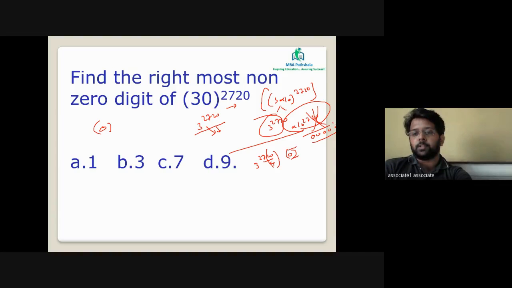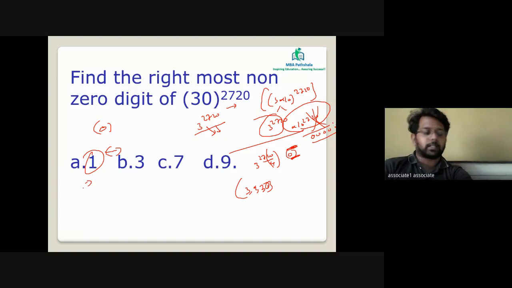20 on division by 4 will give you 0 in the end. After getting 0, which element do we look at? 3, 9, 7, 1. We'll check the last value, 1. Hence, the answer for this question will be 1. Is this clear to all of you?